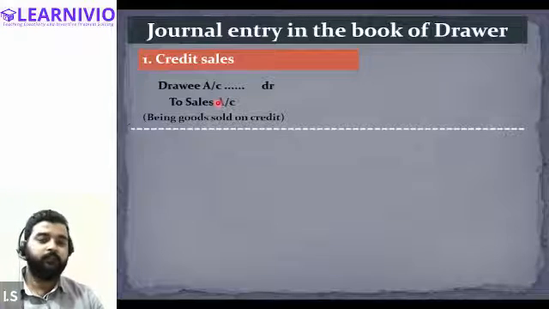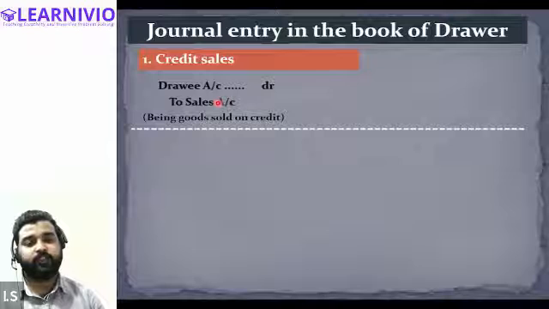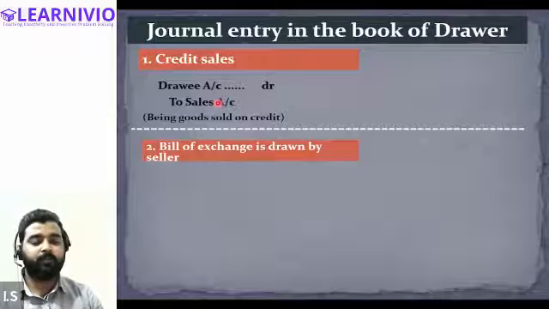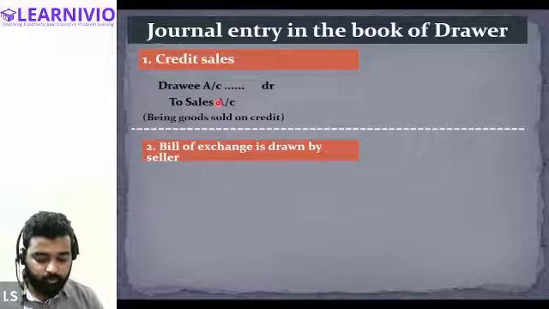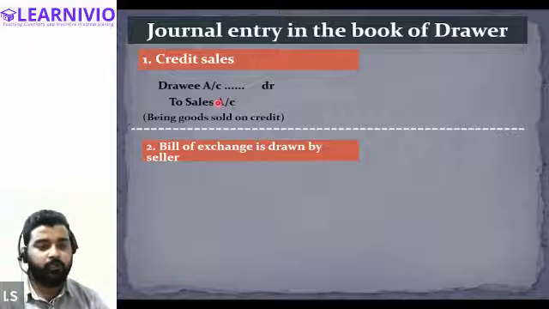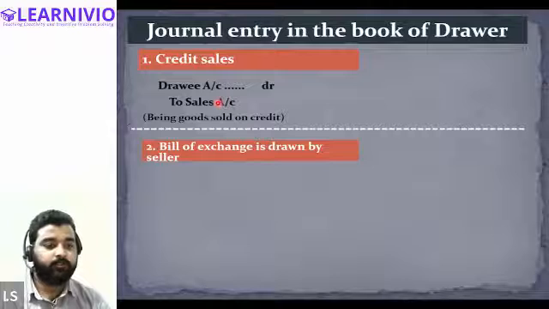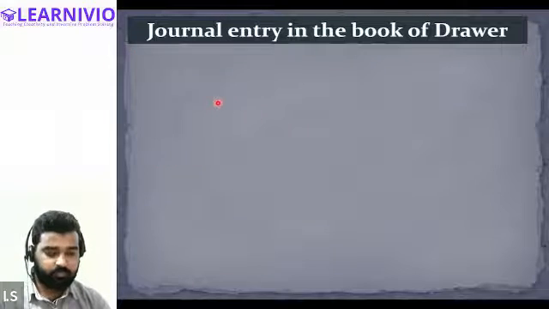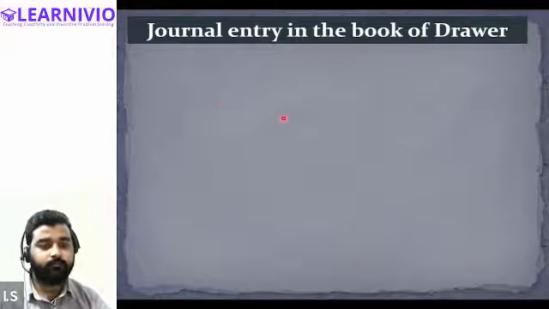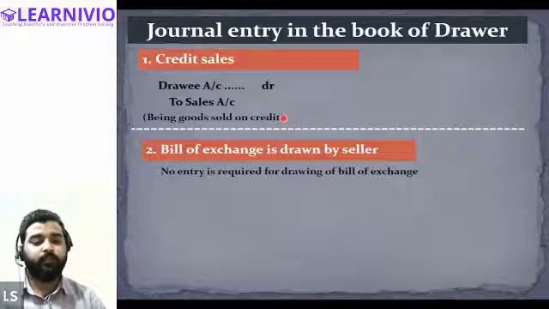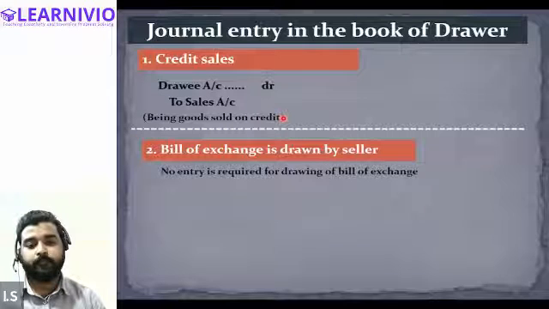After the credit sale is done, after journalizing the transaction for the credit sale, the second activity was what? The second activity was that the bill of exchange is drawn by the seller. But as I told you, drawing a bill of exchange does not require a journal entry. So there will be no need to pass a journal entry for this particular transaction, right? Is this clear, all of you? So the bill of exchange is drawn by the seller, and no entry is required for drawing a bill of exchange. Is it clear? Yes, sir.